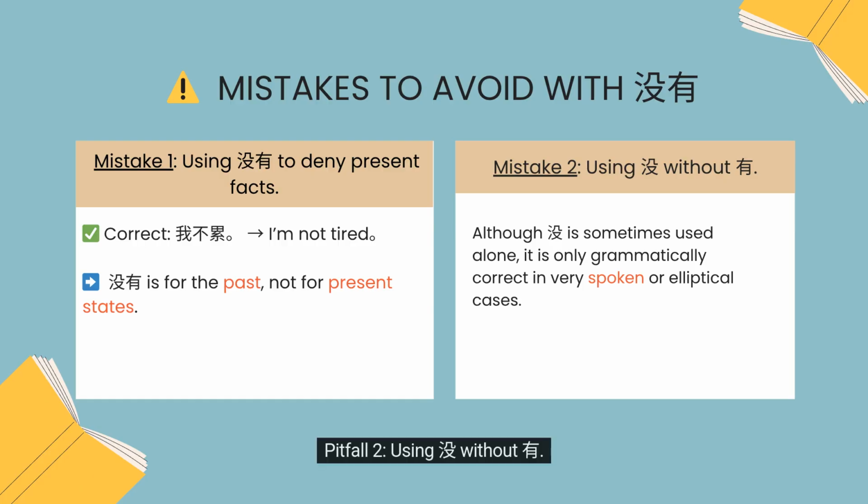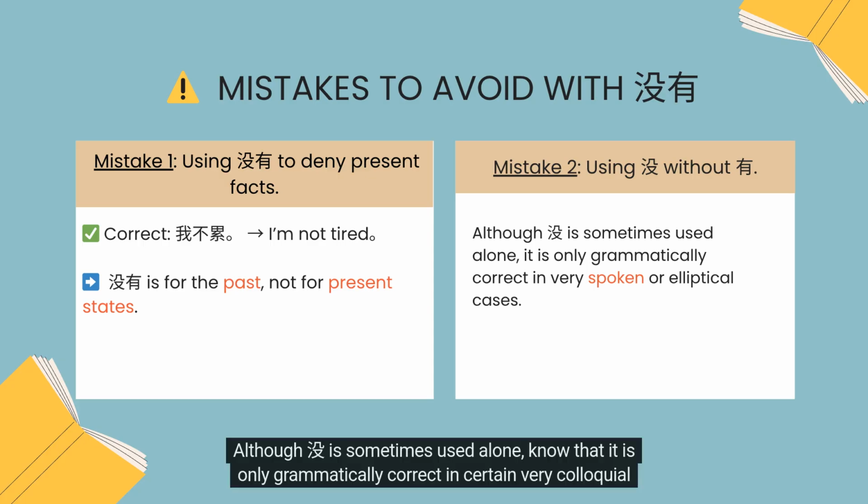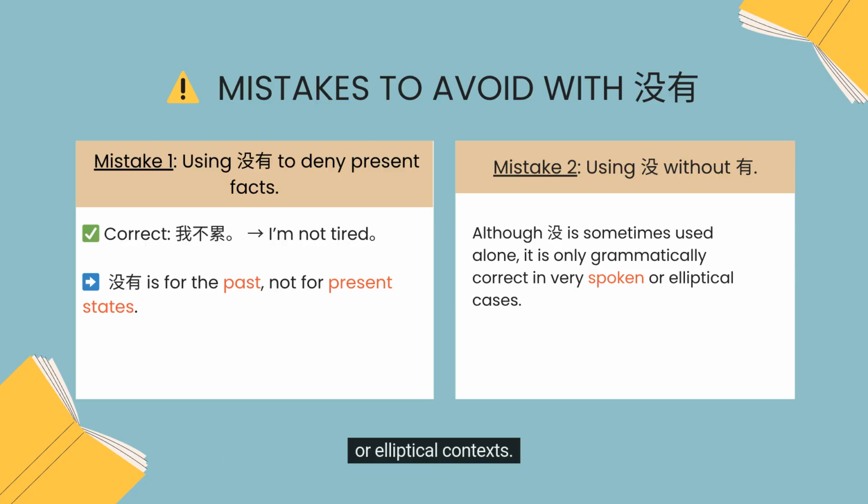Pitfall 2. Using méi without yǒu. Although méi is sometimes used alone, know that it is only grammatically correct in certain very colloquial or elliptical contexts.